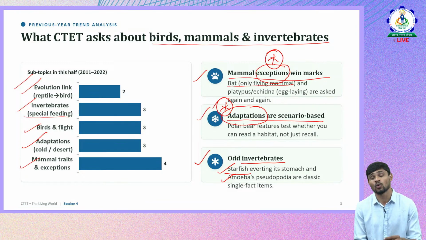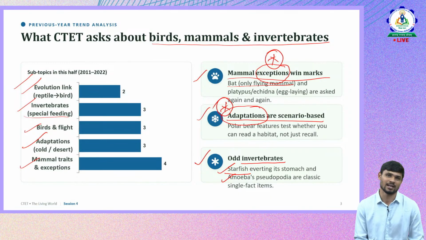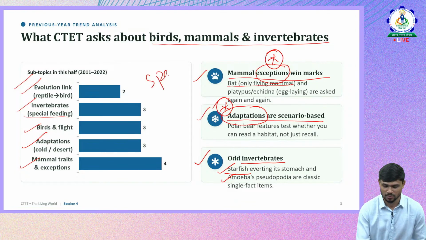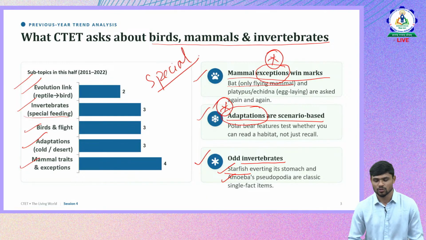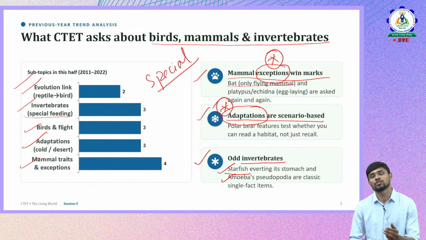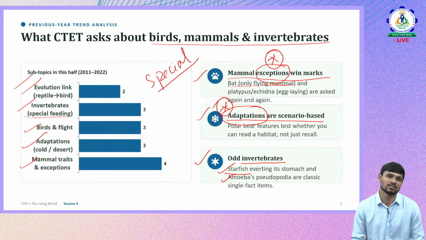How is starfish special, in what is it special? That is also an invertebrate. Even there are other invertebrates also. How is starfish a little different and what different characteristics does it have? So basically what CTET wants you to know is something special. What are those special animals in mammals which have different characteristics? What are the special adaptations that organisms are having? Then in invertebrates also, what are those special animals which have special characteristics that they exhibit? So this is what CTET is focusing on more.